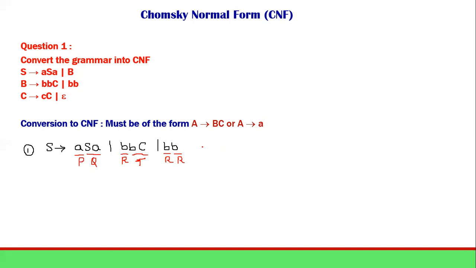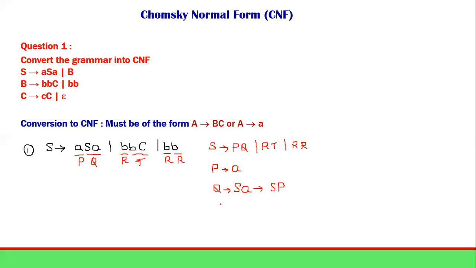So they look like S determining PQ or RT or RR. But we also should write what is P. Now what is P here? P is nothing but one terminal, A. Fine. Now what about Q? Look at Q. What is Q? It is S, small a. One is a variable, the other is a terminal. So this can be written as SP. I think it is clear now.